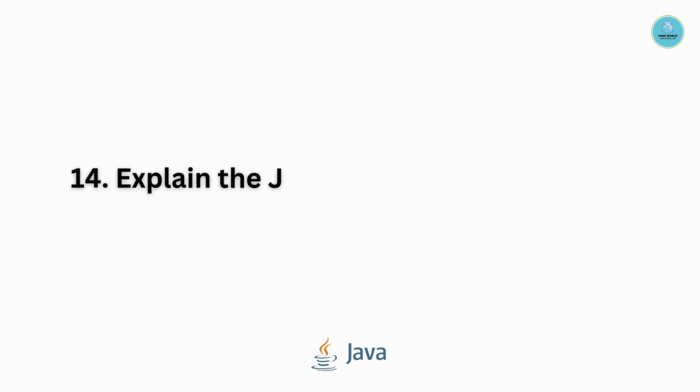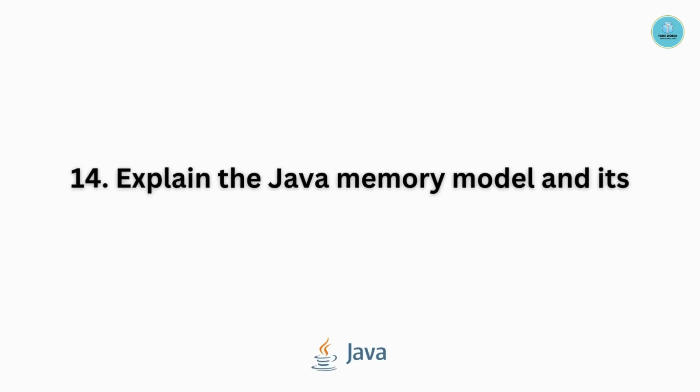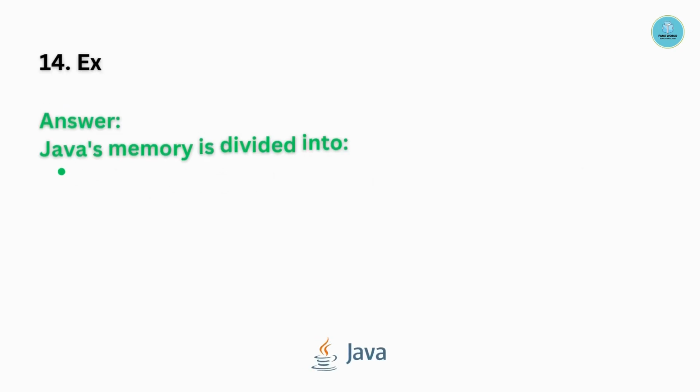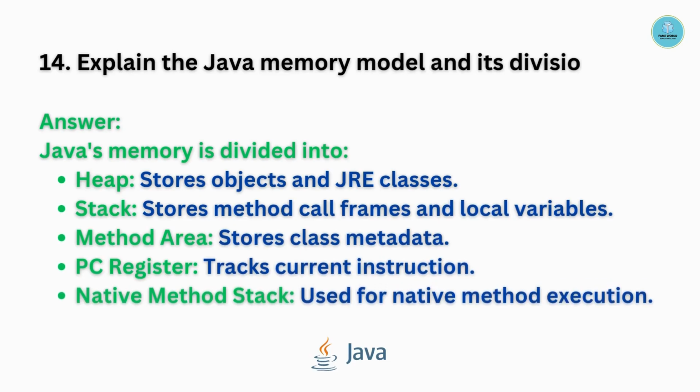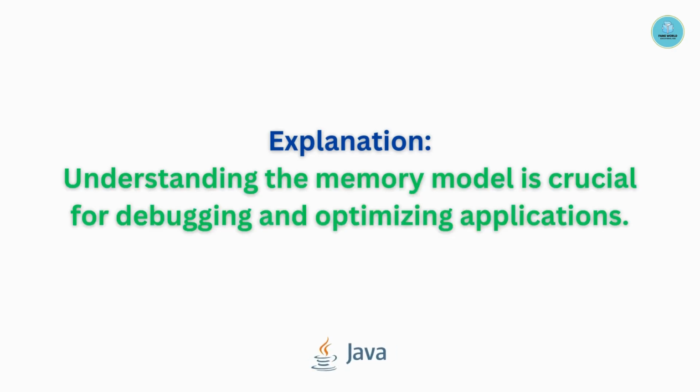Question number 14. Explain the Java memory model and its division. Java memory is divided into heap, stack, method area, PC register, and native method stack. The heap stores objects and JRE classes. The stack stores methods, call frames, and local variables. The method area stores classes and metadata. The PC register tracks current instructions. The native method stack is used for native method execution. Understanding the memory model is crucial for debugging and optimizing applications.